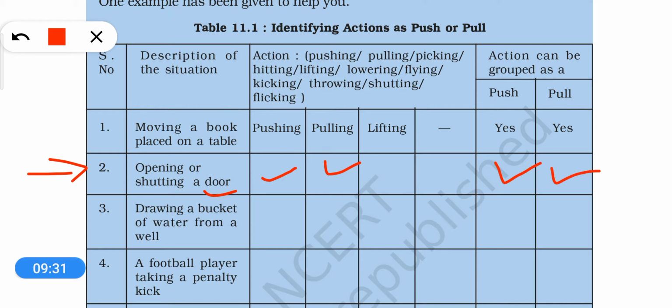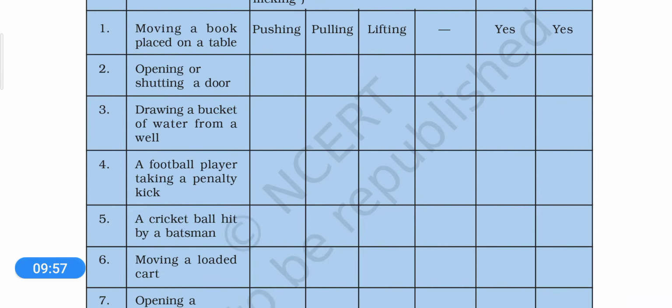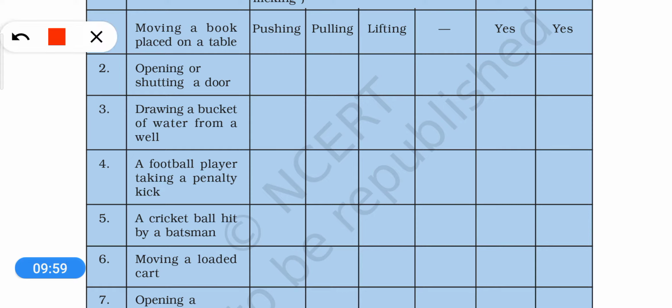Now if we talk about drawing a bucket of water from a well, we lift it and we pull it towards our body or towards our side. So we will categorize it as a pull, not as a push.